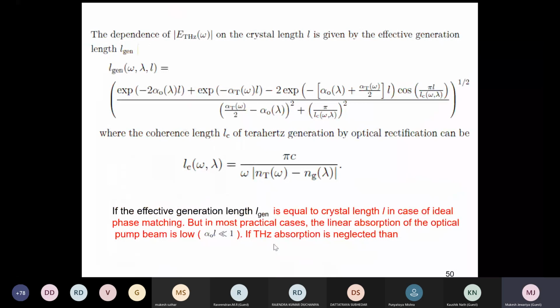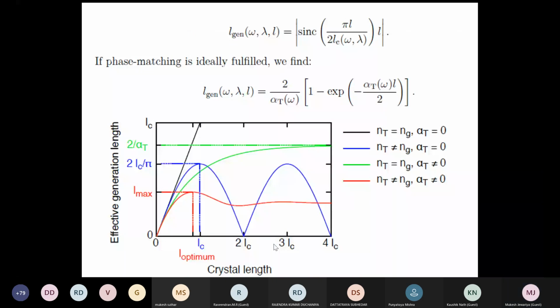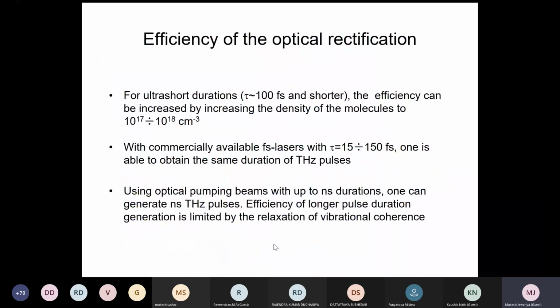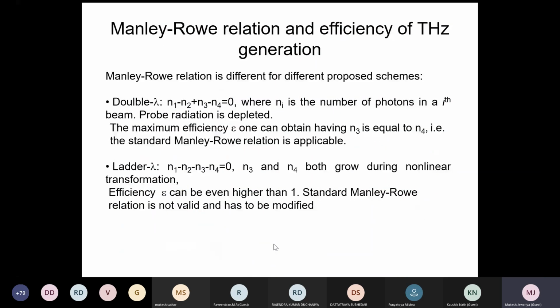So there is also some length dependence. Of course, it depends on the length also. The phase matching must be fully satisfied. Efficiency goes to a limit. This is the limit up to which you can generate terahertz in an optical crystal.